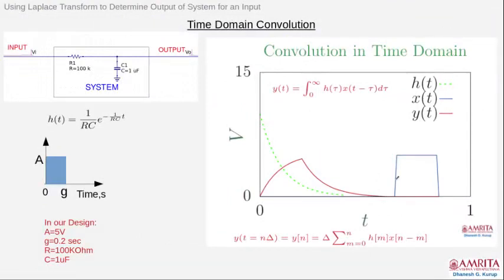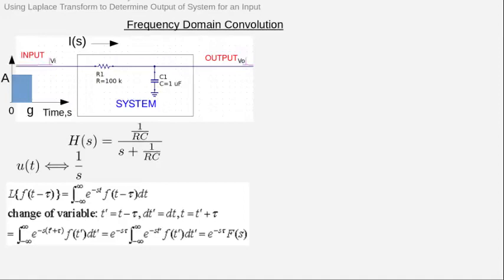Now we will do the same exercise in frequency domain as well, so that we can compare convolution in time domain and frequency domain. Now in frequency domain, how do you go ahead with the convolution? As I have told you, the Laplace transform of the output will be the Laplace transform of the input times the Laplace transform of the system. The Laplace transform of the system I have already derived as 1 by RC divided by s plus 1 by RC.